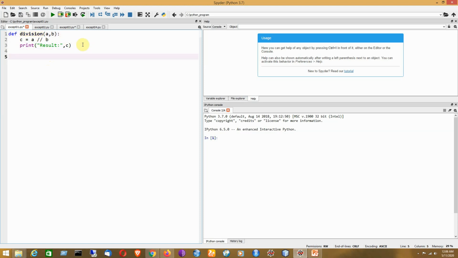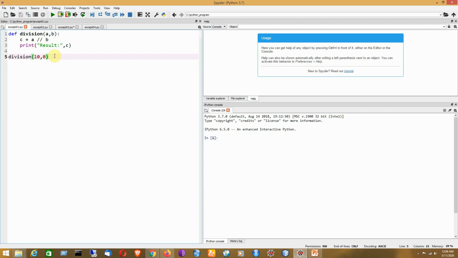Now I will be trying to call this function by writing some function call. Say for example, I am writing here 10, 0. As you know that dividing a number by 0 is basically considered to be an illegal operation.